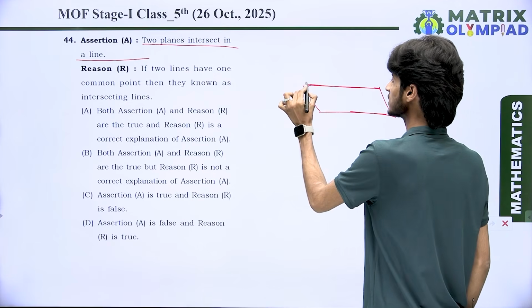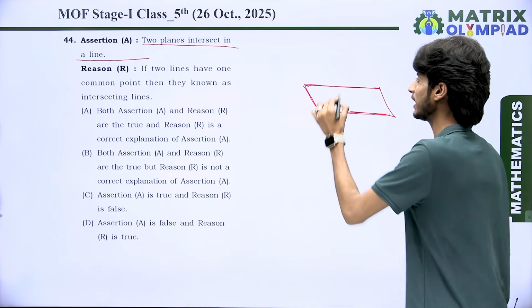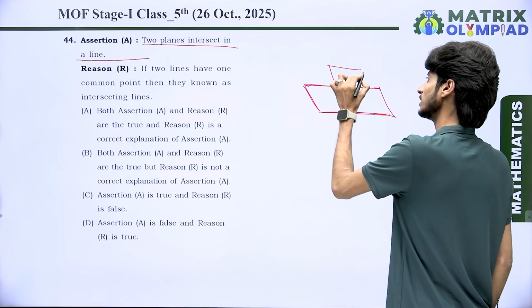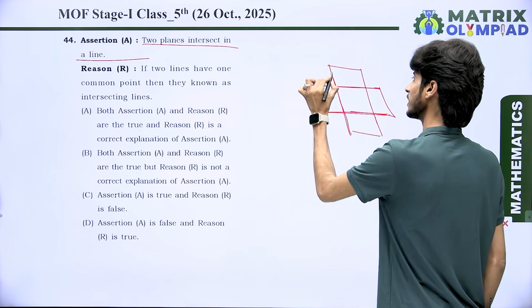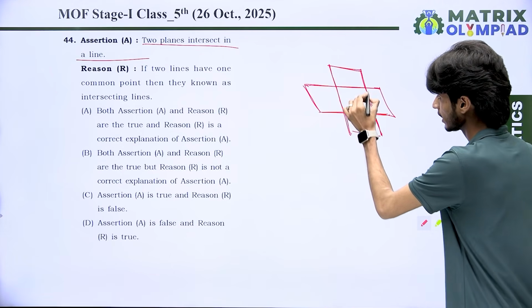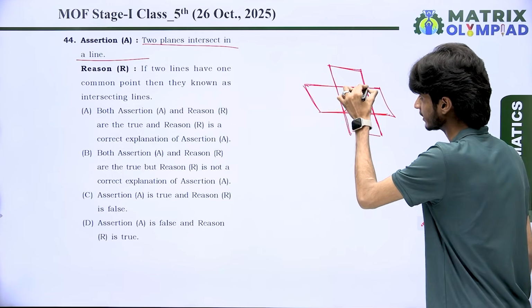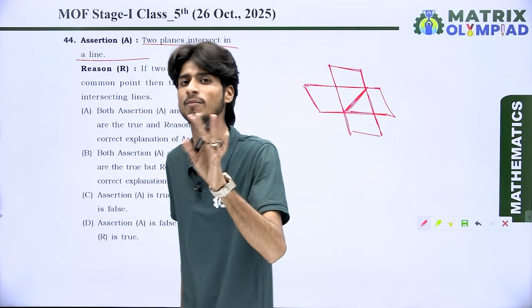This is the first plane. Okay, and next we take a second plane like that. This is the second plane, which lies in the first plane. And you can see here we have a common line, which lies between both of them.